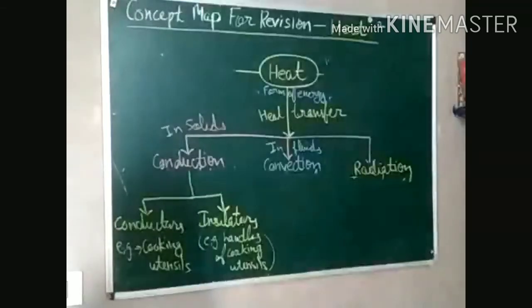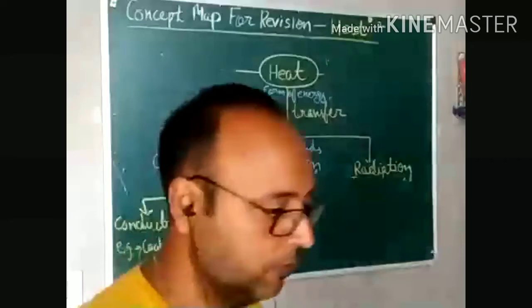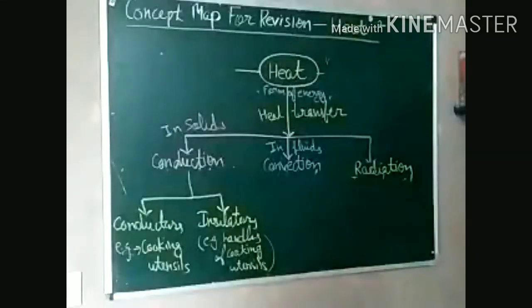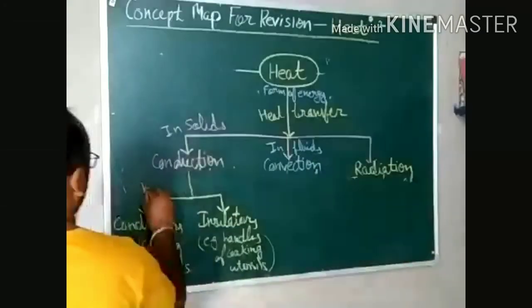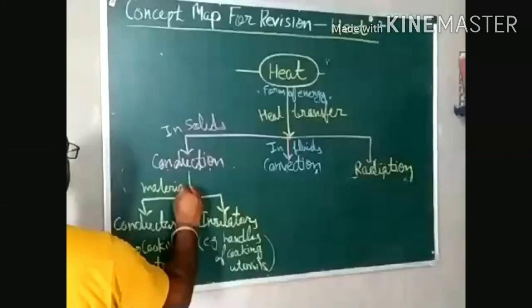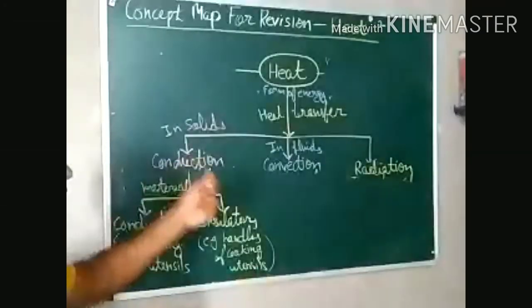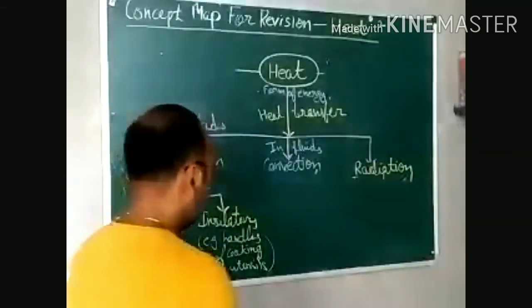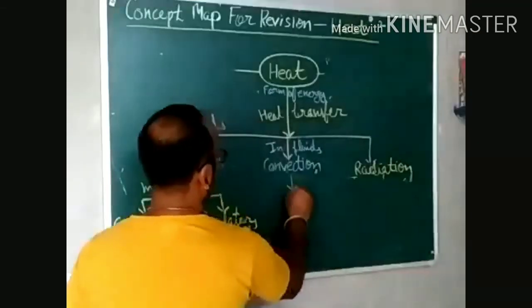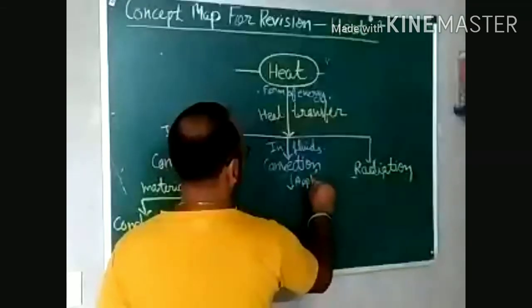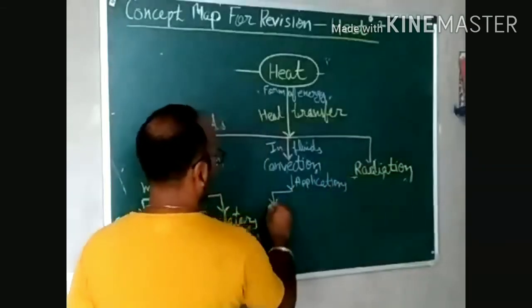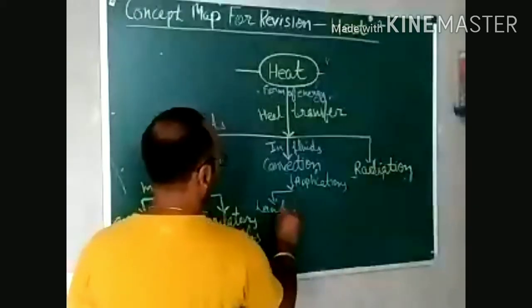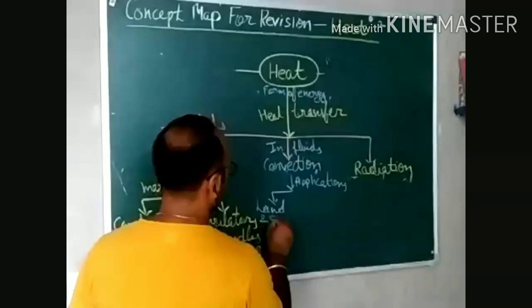Right? Now come to convection. On the basis of conduction, we can decide whether materials are conductors or not. Now, for convection, we can discuss the applications. First is land and sea breeze.